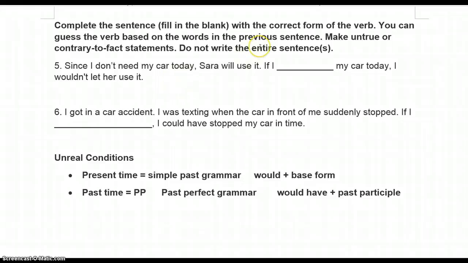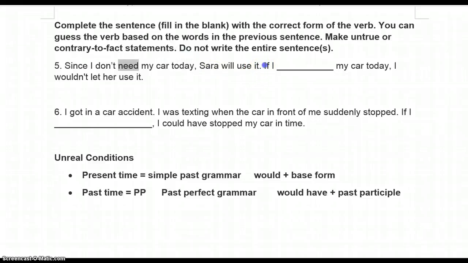Complete the sentence with the correct form of the verb. You can guess the verb based on the words in the previous sentence. So it doesn't give you the verb in parentheses. You see there's no verb here. You have to guess what the verb is based on the previous sentence. And you're probably going to just copy the verb that you have in the first sentence for the second one. Do not write the entire sentence, just fill in the blank. Since I don't need my car today, there is our verb right there. Since I don't need my car today, Sarah will use it.